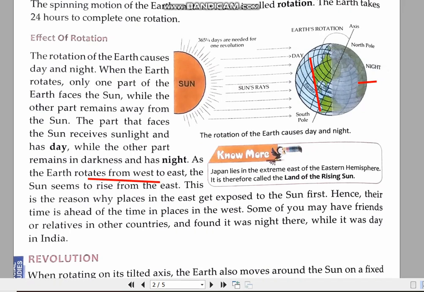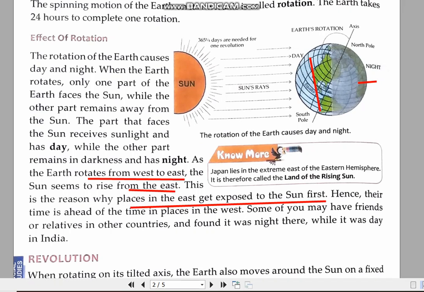As the Earth rotates from west to east, we all know that Sun seems to rise from the east. That is why the places which are situated in the eastern side are exposed to the sun first. That means like our India. India is in the eastern side of the world, so we receive sunlight earlier than the countries which are situated on the western part of the globe.